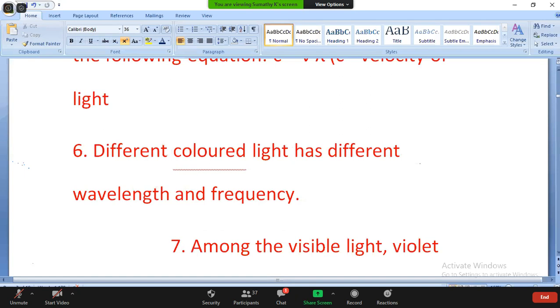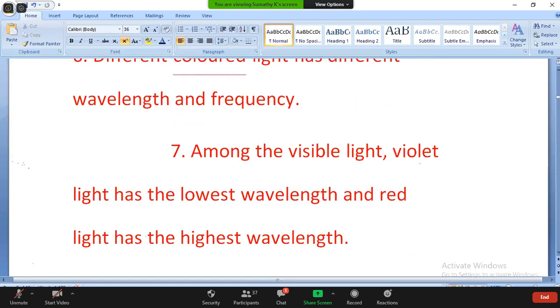Among visible light, violet has the lowest wavelength, and red light has the highest wavelength. VIBGYOR, we already know the spectrum. We get the 7 colors from white light.